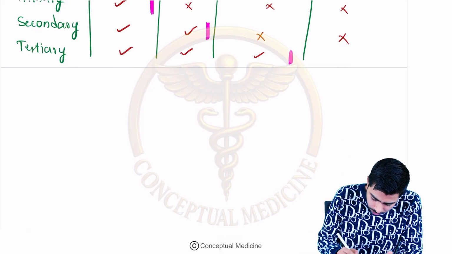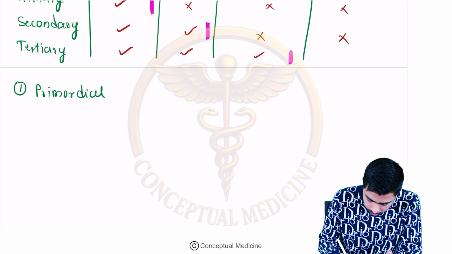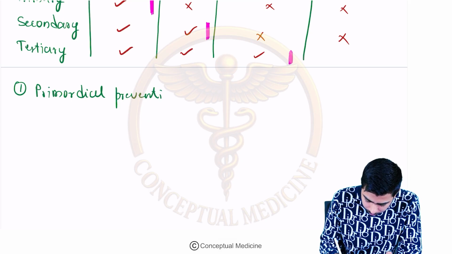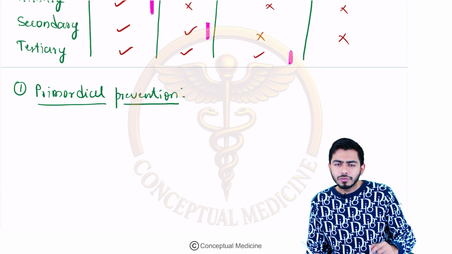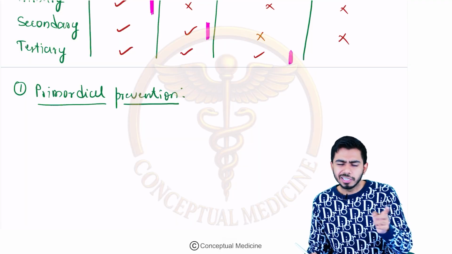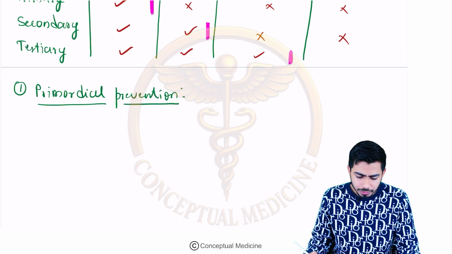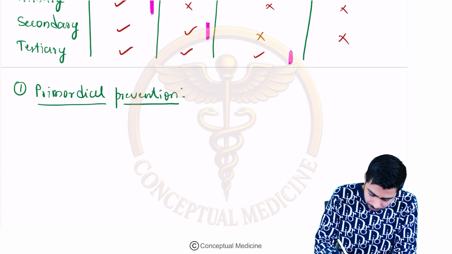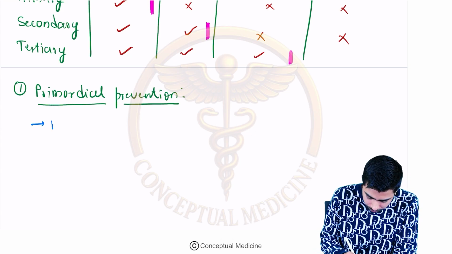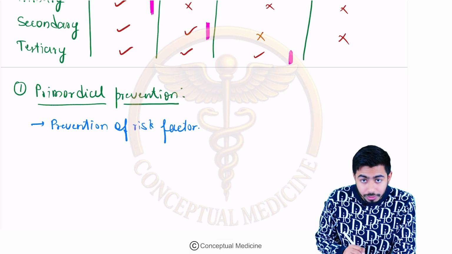Now the first level of prevention, which we have talked about, is the primordial level of prevention. I hope you're enjoying, guys. In primordial level of prevention, I told you that we are actually preventing even the risk factor, right? In our daily routine we are trying to do so. So that is the primordial level of prevention. Here we are preventing the risk factor. A very important point over here is the prevention of risk factor.